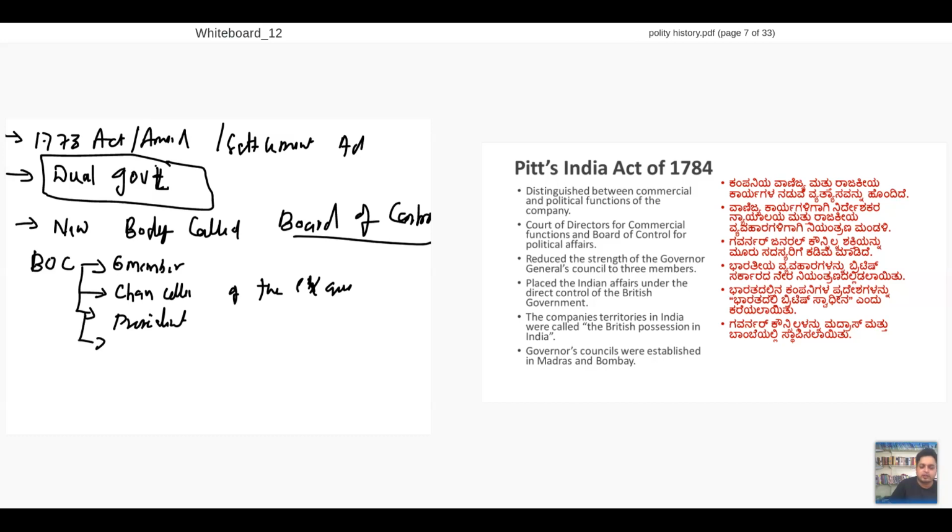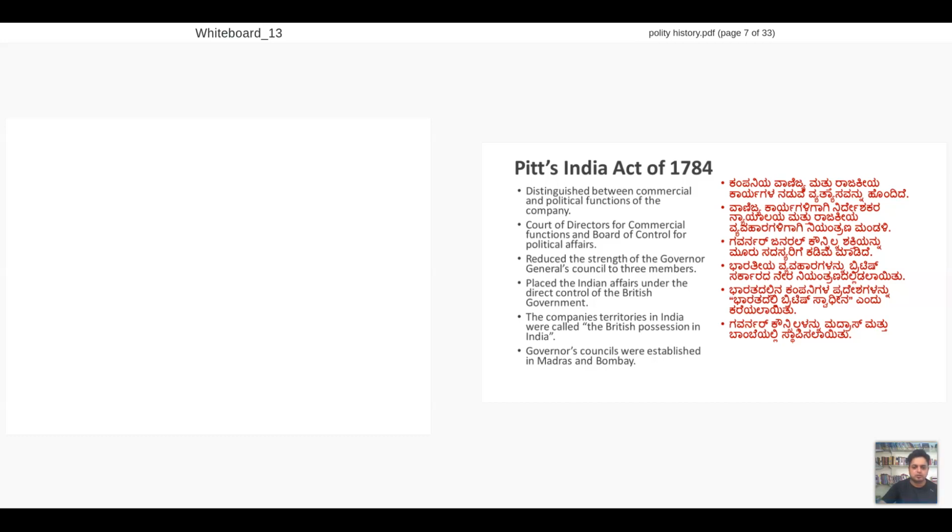Then fourth thing will be 4 privy council members. Okay. So they will start a body called Board of Control. What is this body? I'll explain now. This body is a simple body, Board of Control.